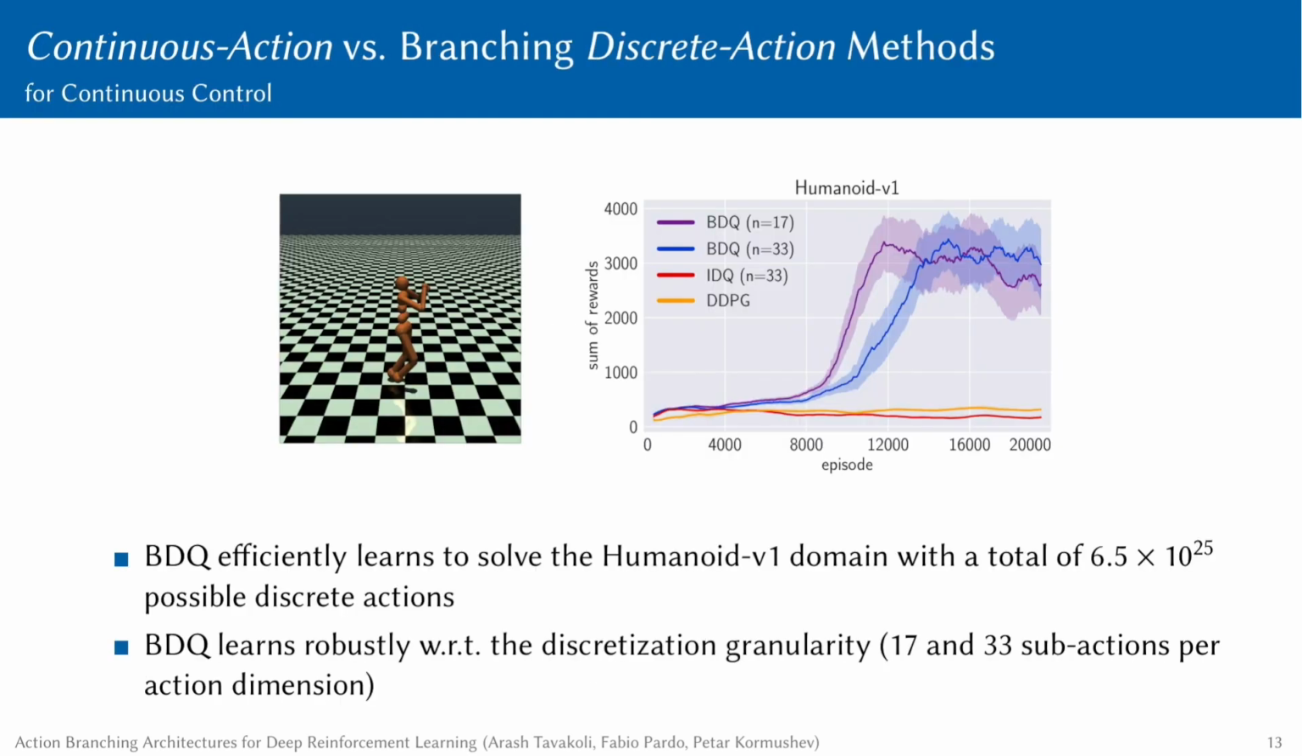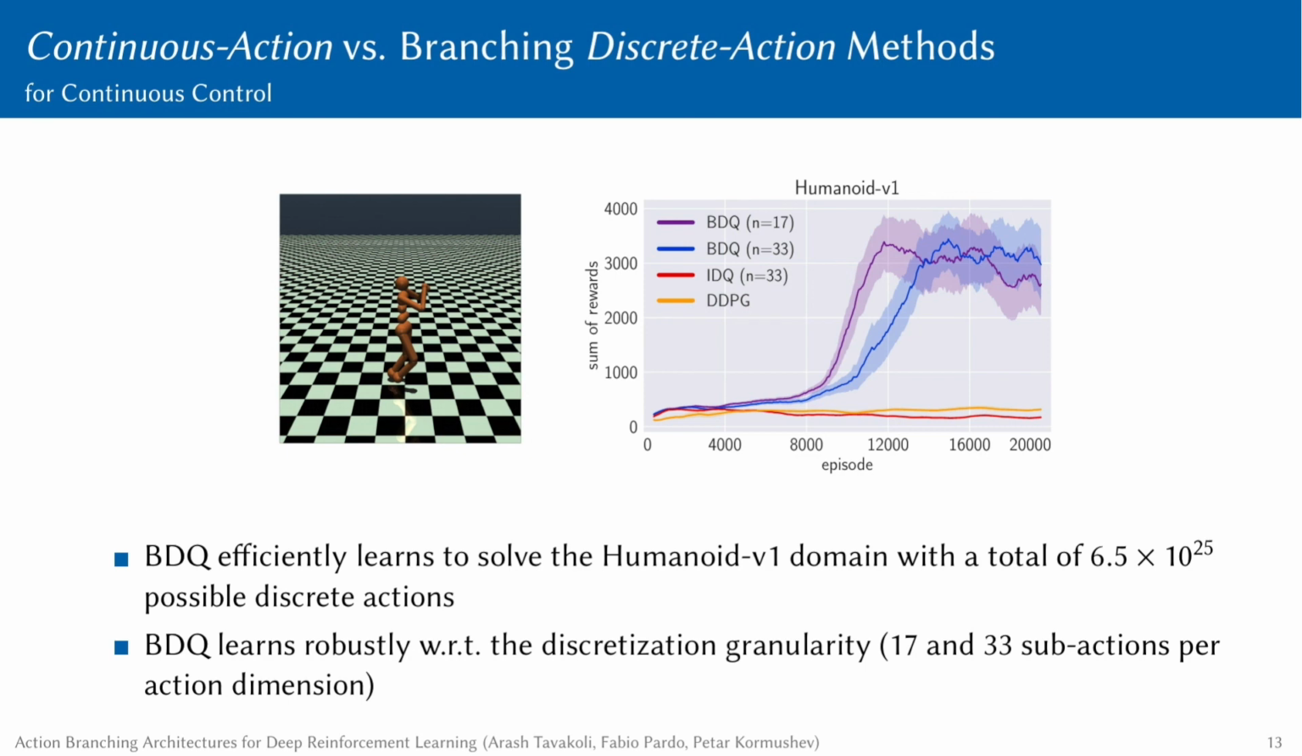Remarkably, on the most challenging domain in our experiments, the OpenAI's humanoid domain, BDQ in purple and blue significantly outperforms DDPG in orange. The humanoid domain involves 17 action dimensions, which leads to a combinatorial action space of approximately 6.5 times 10 to the 25 possible actions for the discretization case with 33 discrete sub-actions per joint. To perform competitively against the state-of-the-art continuous control algorithm in such high-dimensional domains is a feat previously considered intractable for discrete-action algorithms.